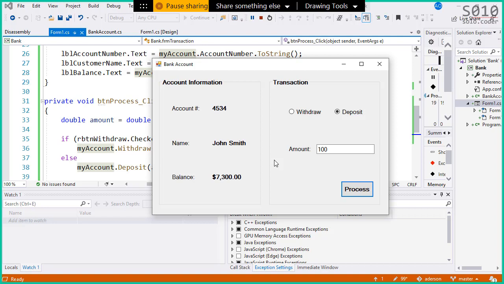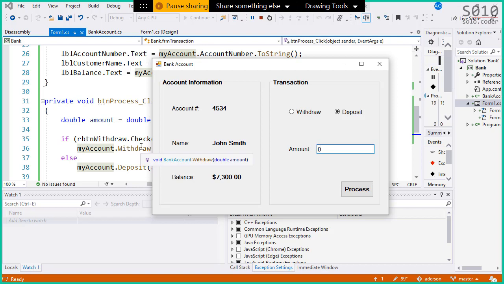However, what if I try to withdraw 0? What if... okay, we're going to get there, Ritesh. Give me just a second there.